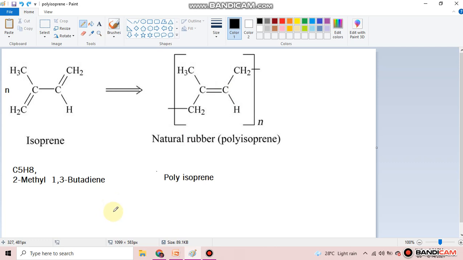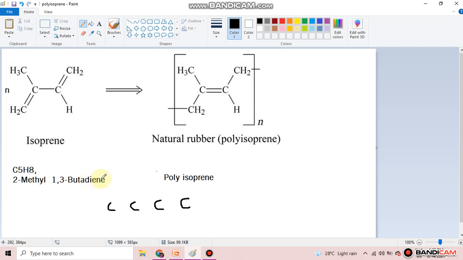Meth, eth, prop, but, penta: meth means 1 carbon, eth means 2 carbons, prop means 3 carbons, but means 4 carbons. So it is buta. Di means 2: mono, di, tri, tetra. Ane means single bond, ene means double bond, yne means triple bond. Here it has two double bonds.